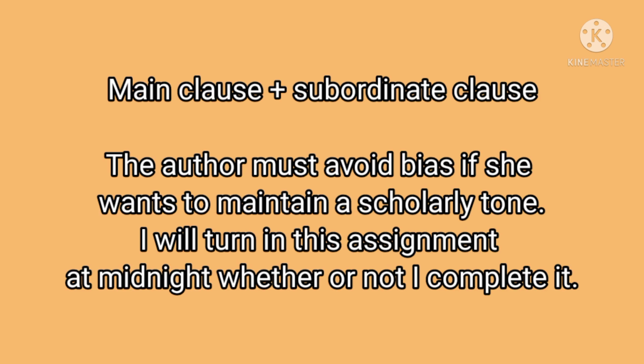It can be joined in two ways. Either we can keep the main clause in the beginning and the subordinate clause at the end, as given in these examples. The author must avoid bias if she wants to maintain a scholarly tone. See, two clauses are there. The author must avoid bias, that is a main clause because it completes the sentence. And the second part, if she wants to maintain a scholarly tone, that is a subordinate clause.